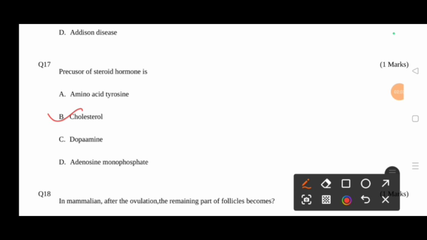This group of hormones is secreted mainly by the adrenal cortex, testes, ovaries, and placenta during pregnancy. So they are mainly grouped into corticosteroids and sex steroids, right? And all types of steroid hormones are derived from cholesterol.